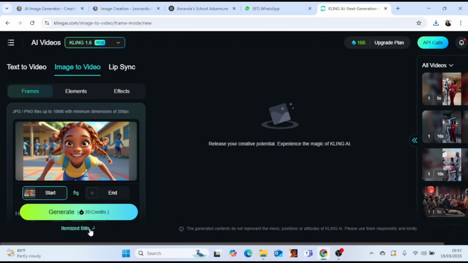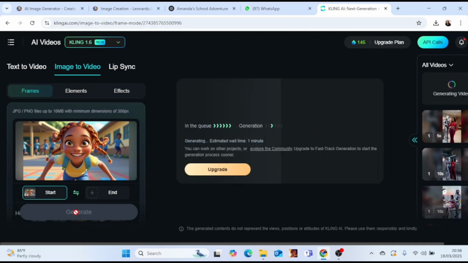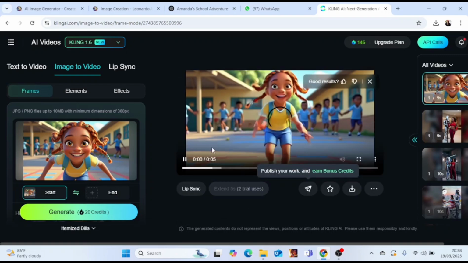So that is not even all of my credits. I still have more credits, but I'm going to click on generate for it to load up and generate, so that this image can be like an image of a child running around in a playground. So the next thing I will do is to click on the generation button, and I'm just going to wait. It's saying the estimated wait time is 1 minute. Sometimes this takes an awful amount of time, but I guess I'm lucky today.